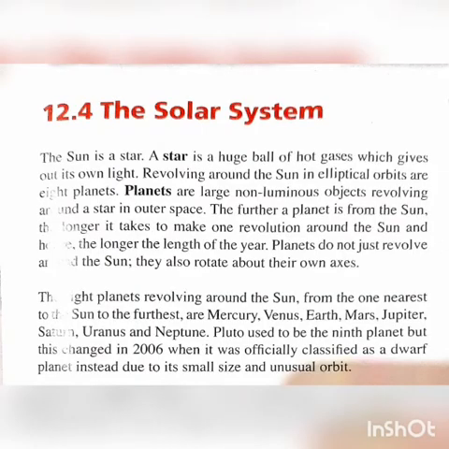Let's start the next topic, that is the solar system. The sun together with the 8 planets and their moons, asteroids and other objects which orbit the sun make up the solar system. The sun's gravity keeps these objects in their orbits.